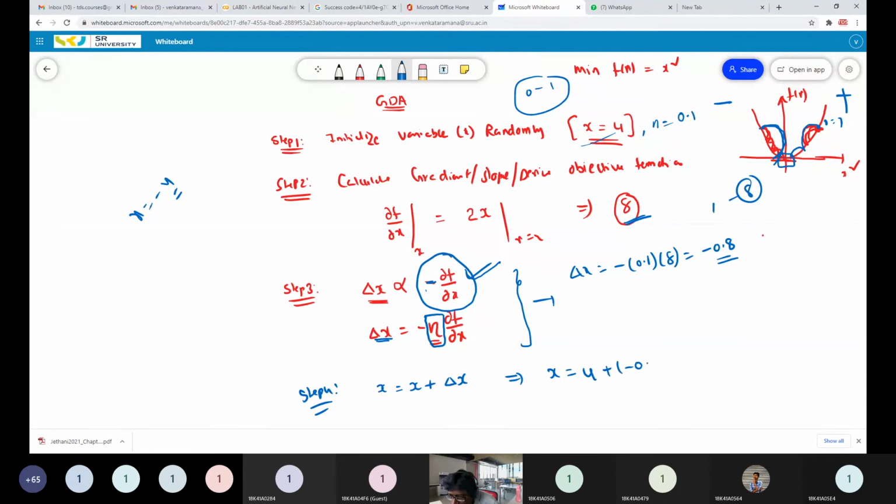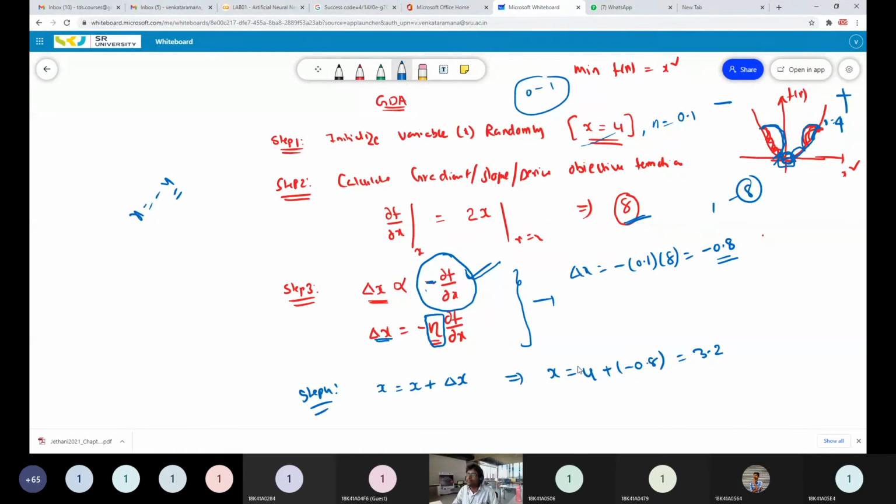Minus 0.8, that's equal to 3.2. See friends, initially I am starting at x equal to 4. Now the new value is 3.2, somewhere here. That means your point is slowly moving toward the 0 side, and finally landed here.